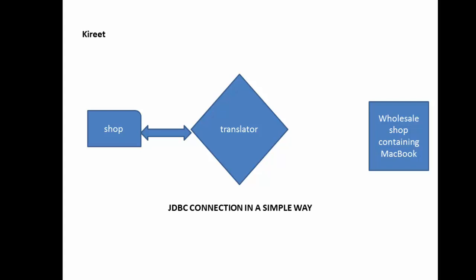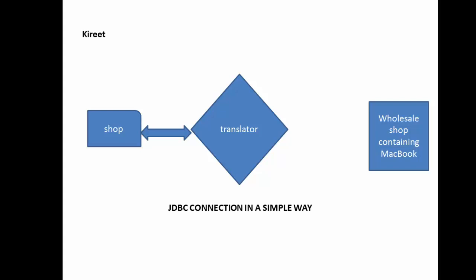Now if we have this translator with us, there is a problem: how will this translator communicate with the wholesale shop owner? There must be some connection, some medium, with the help of which this translator goes to the wholesale shop owner residing in some particular state. He can go with the help of a vehicle, but the vehicle must move on a road.